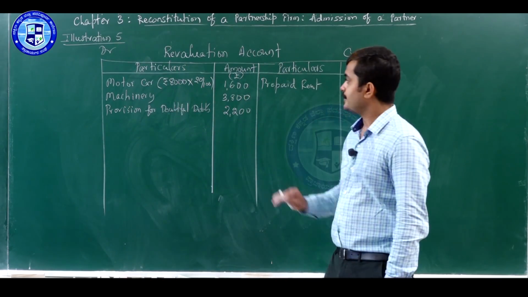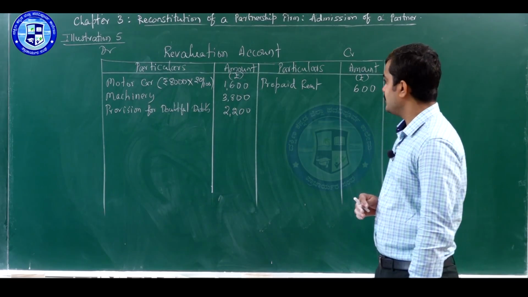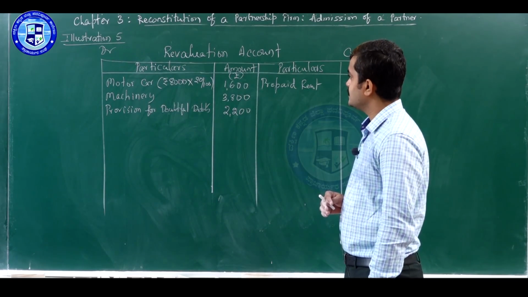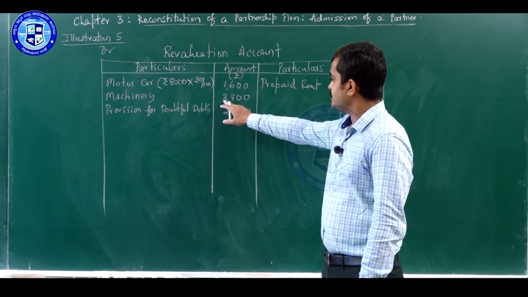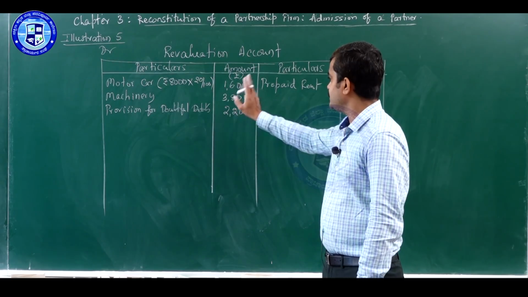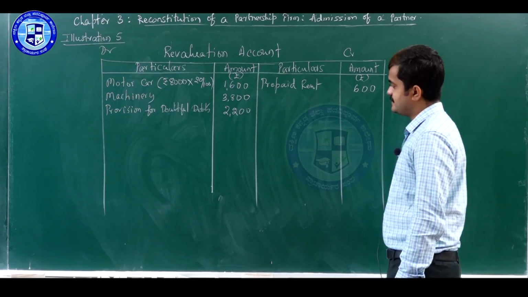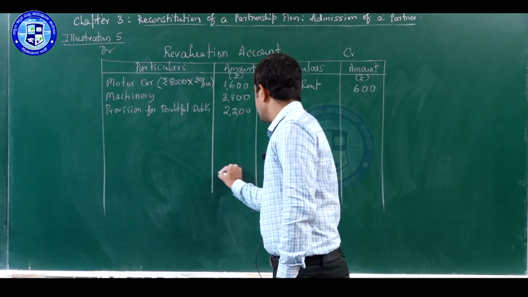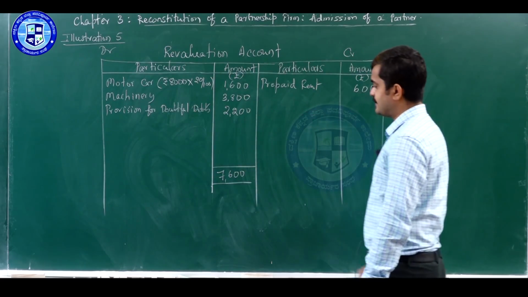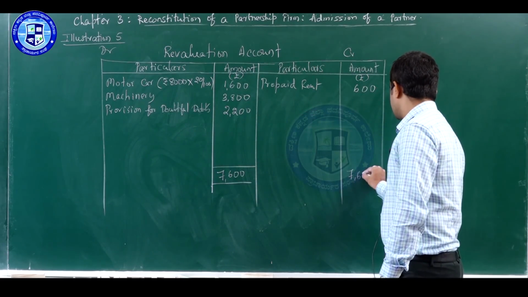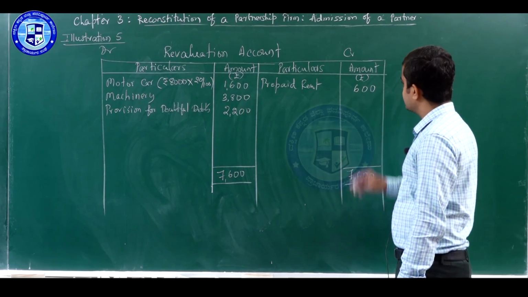So, we have taken all the adjustments relating to revaluation account. Next we will find the total and balance of revaluation account. On the debit side we have 2000, 5000, 600, 7600 is there. On the credit side only 600 is there. That means debit side total is greater than credit side total. So, write debit side total 7600. Take that same total to the credit side. From that deduct credit side items.